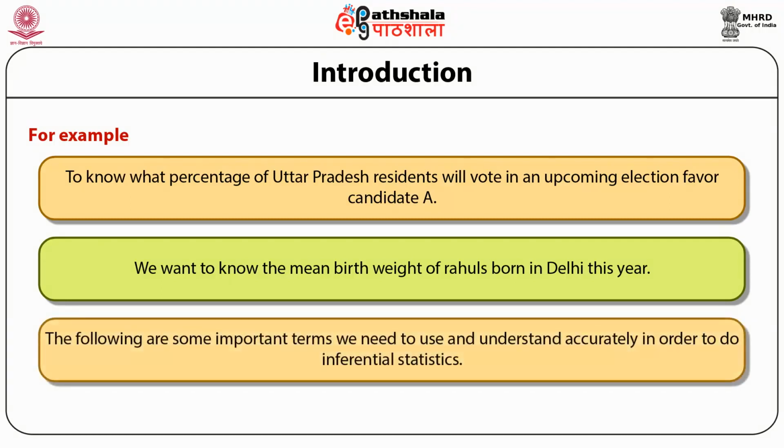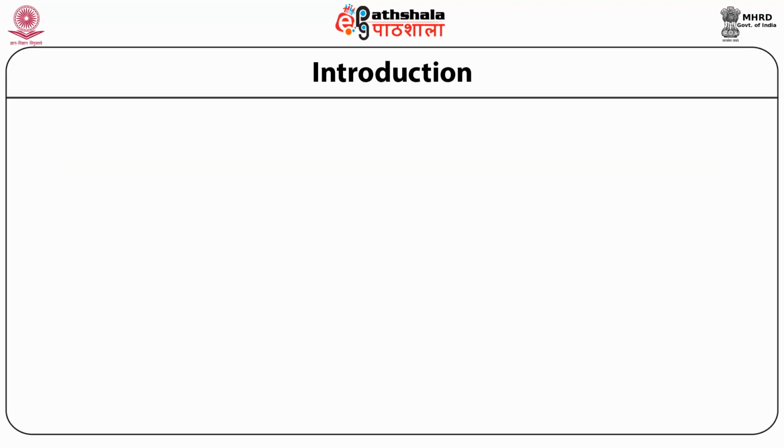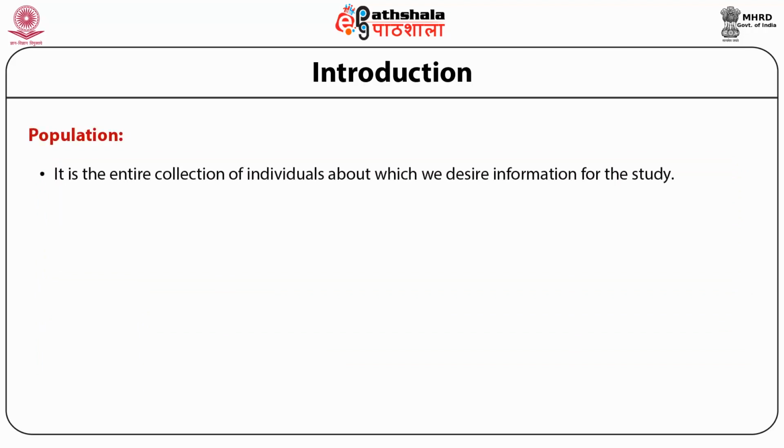The following are some important terms we need to use and understand accurately in order to do inferential statistics. The important terms are: population. It is the entire collection of individuals about which we desire information for the study.